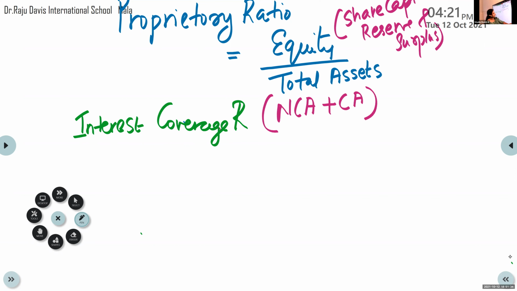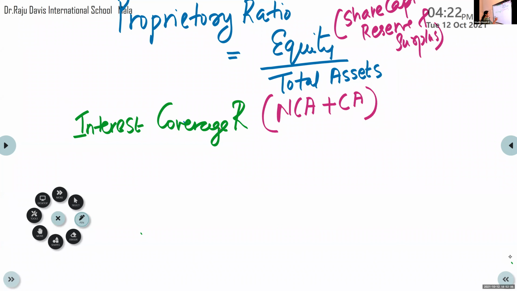So here we are checking whether the business is able to pay off its interest on time, whether the company is making sufficient earnings to pay off its interest.